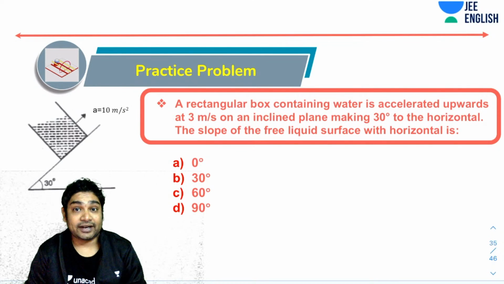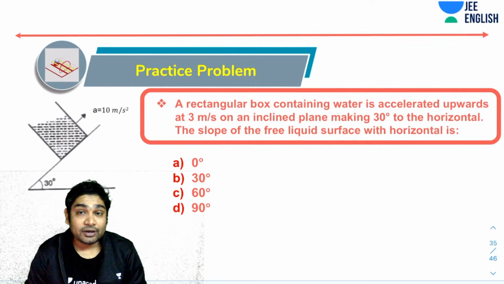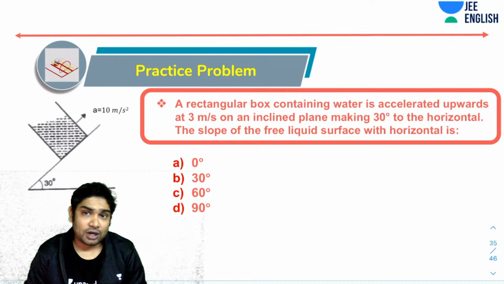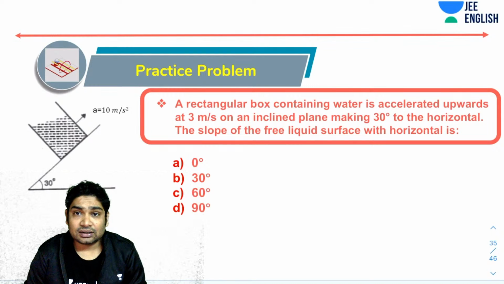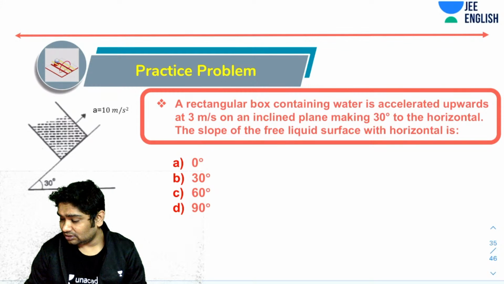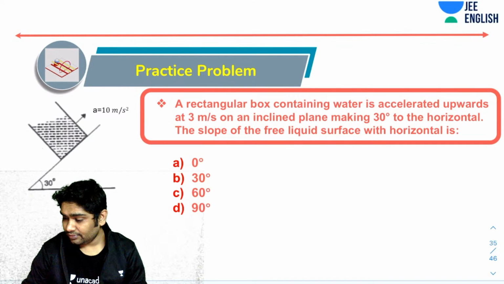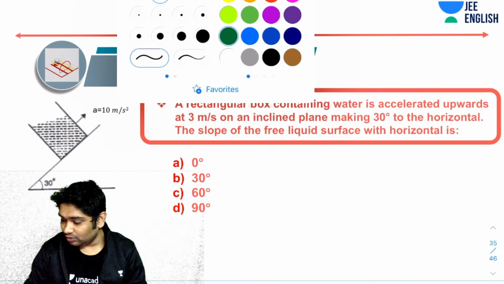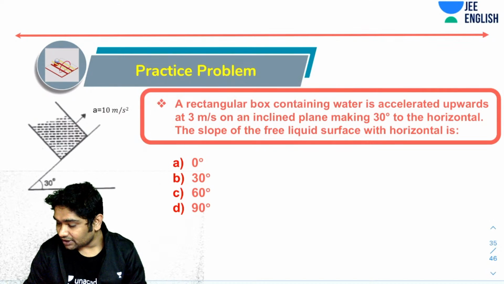Okay, so this is a tricky question. You have been told that a rectangular box containing water is accelerated upwards at 3 meter per second. Okay, so no, I think 10 meter per second square. Figure says 10. So I think it should be 10 only because the units also don't make sense.